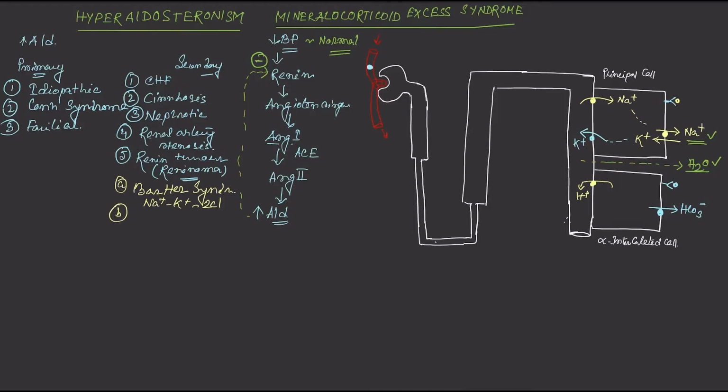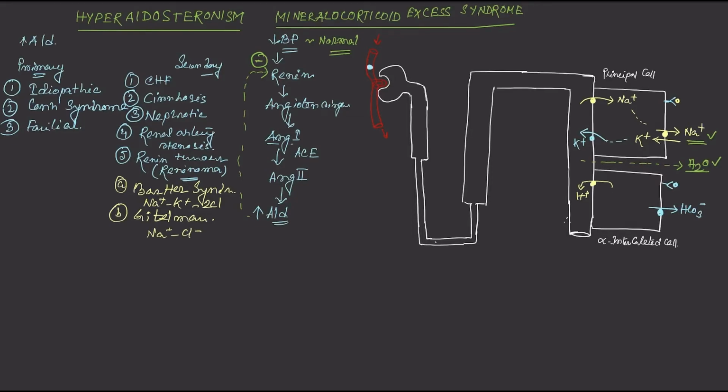And another cause is Gitelman syndrome. In Gitelman syndrome, there is a mutation of the sodium chloride symporter, which is located at the distal convoluted tubule.